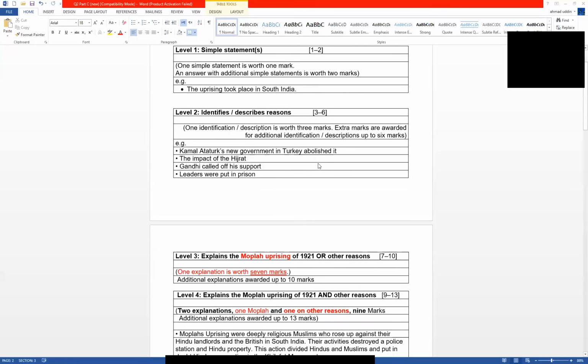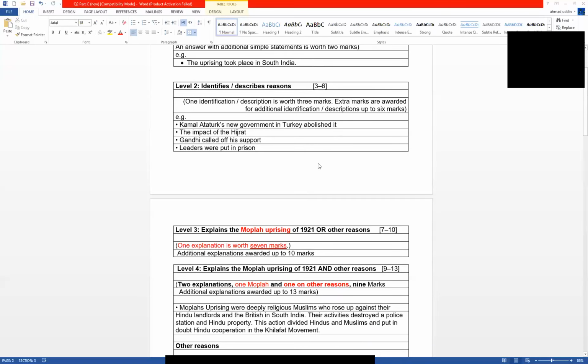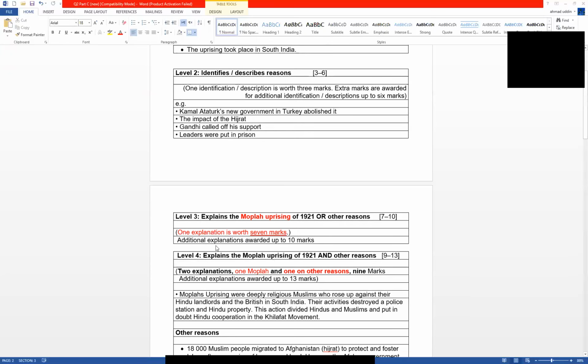But according to the new pattern, if we write in detail about the Mopla uprising, he is able to score 7 marks. And if we include other reasons also, he could be awarded 10 marks. Look here at level 4. If we explain the Mopla uprising and other reasons, he could score 9 to 13 marks.